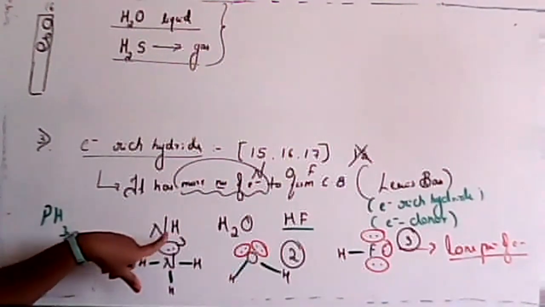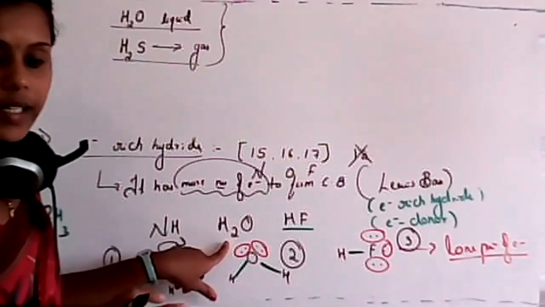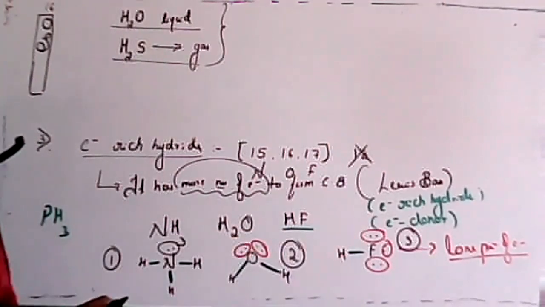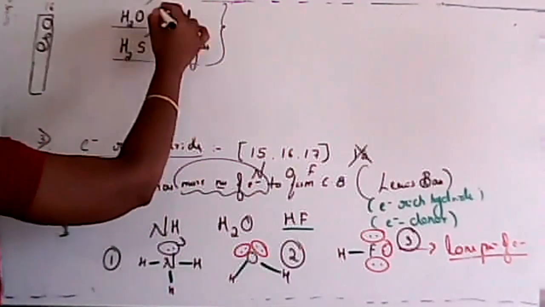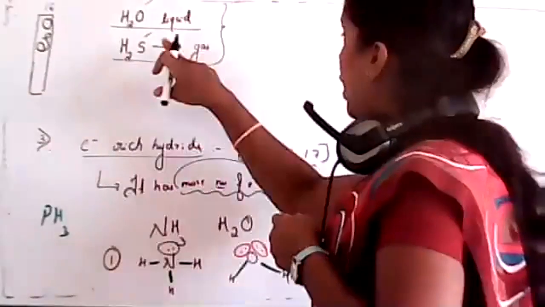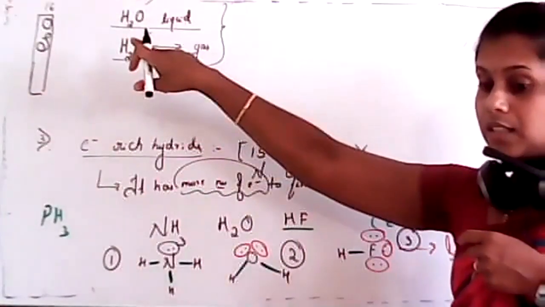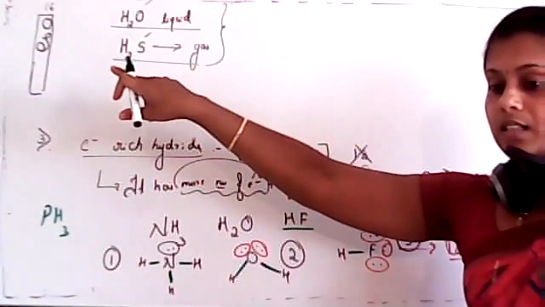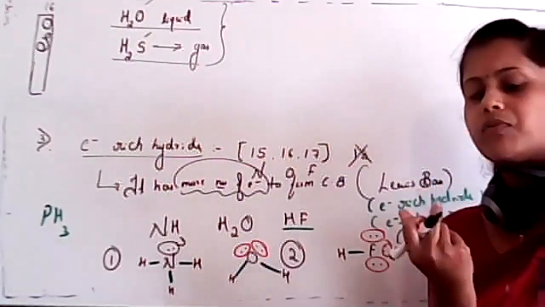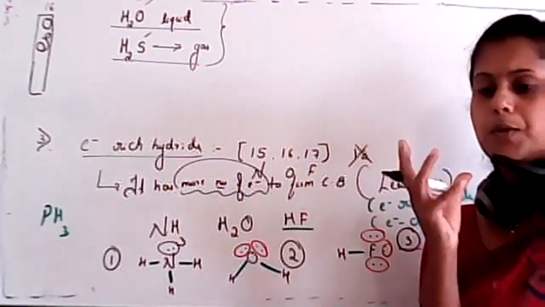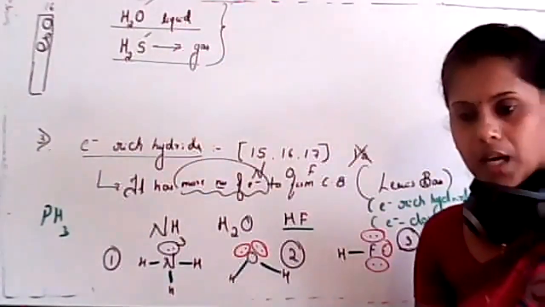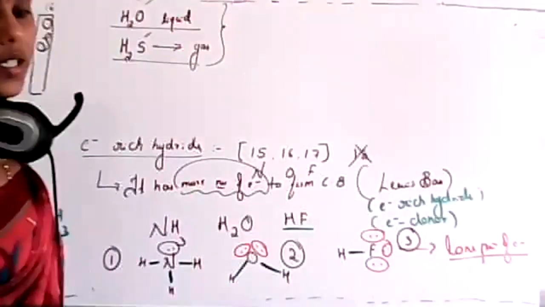I already mentioned there is a property such as donation of electrons, isn't it? In this case, it has one lone pair of electrons. In case of this, it has two lone pairs of electrons. In this case, it has three lone pairs. Yes, which one is electronegative? Yeah, oxygen is more electronegative than sulfur. But any other idea? There is hydrogen. Hydrogen is also present. And yeah, you told electronegative atom. Is there any special type of bond between water molecules, but not in case of H2S? Any idea, student? Just think over it.